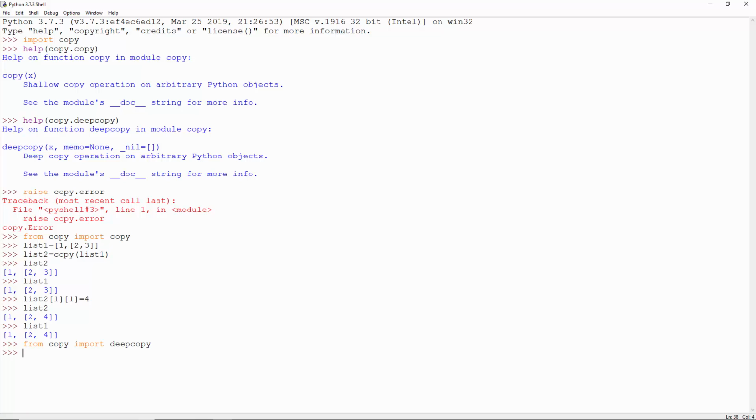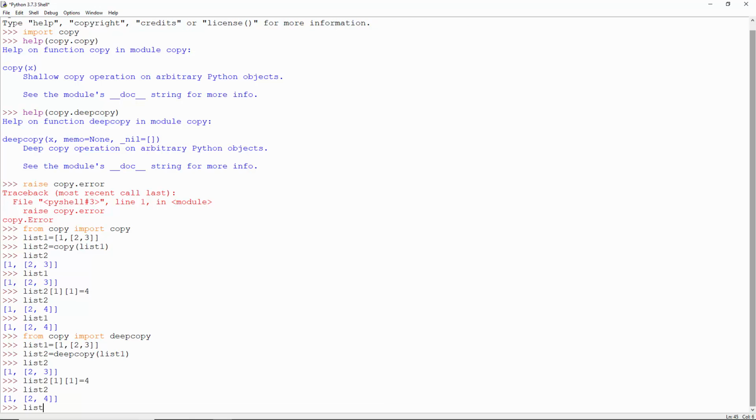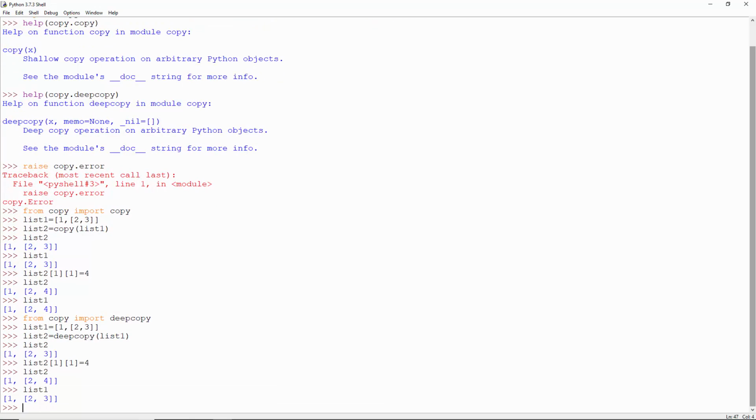And now a deep copy. This is list1. List2 is a deep copy of this. Now reassign the value at index 1 in the element at index 1. This does not affect list1. It only alters the deep copy. A deep copy copies everything. It inserts copies of the original object's values into the new object.